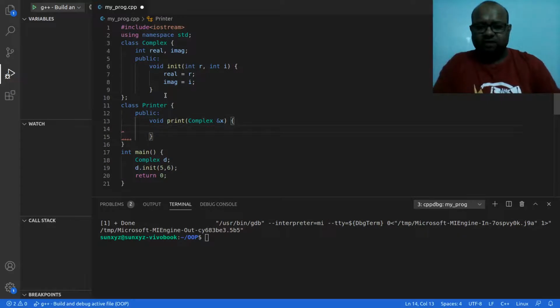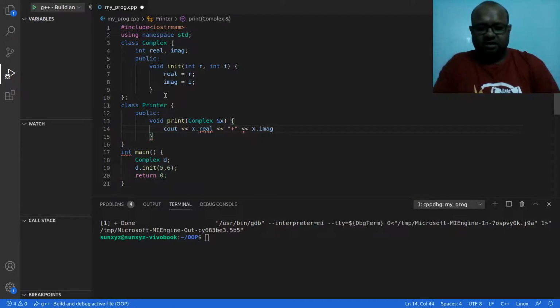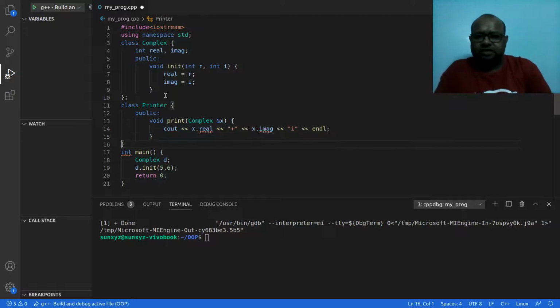Like before it is going to print the real component of the complex number, followed by an addition sign, and then the imaginary component of the complex number, followed by this i, and then a new line. Very simple to understand.